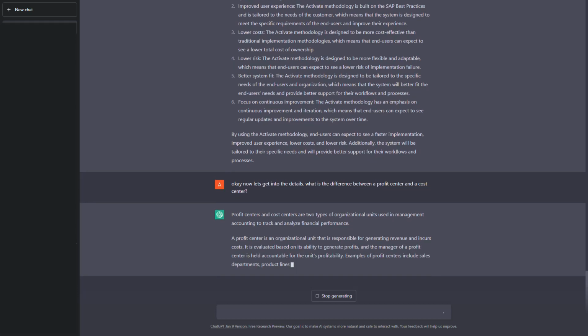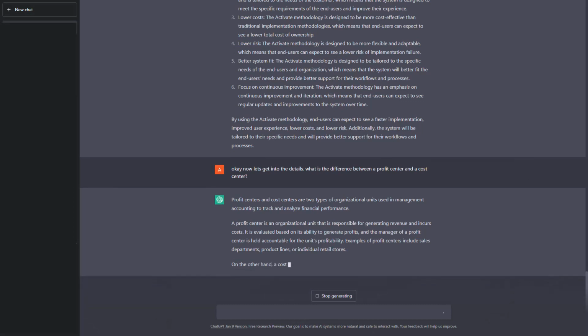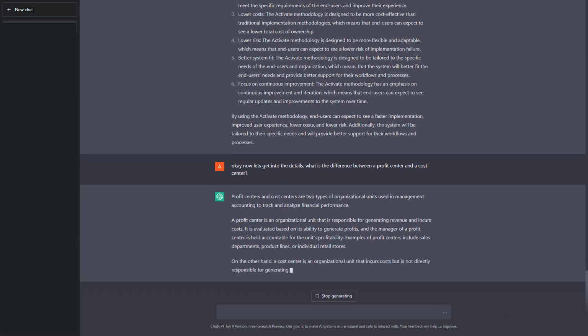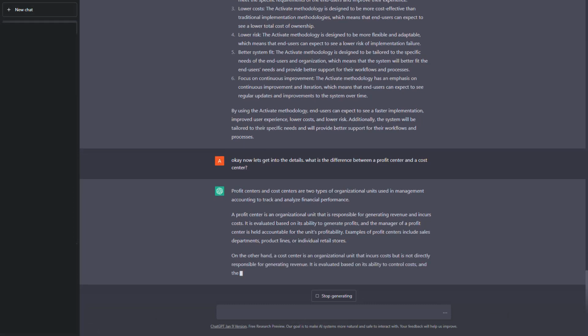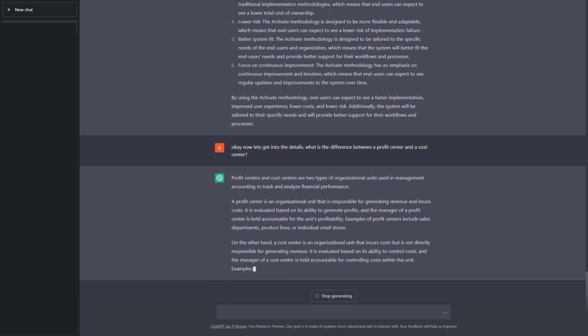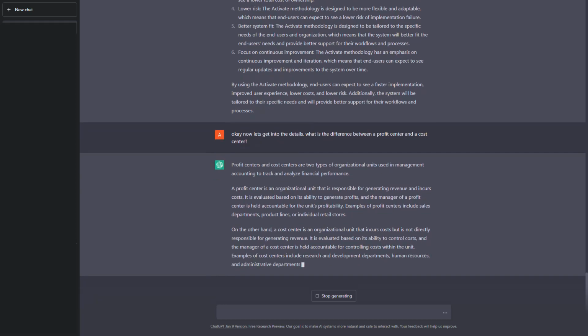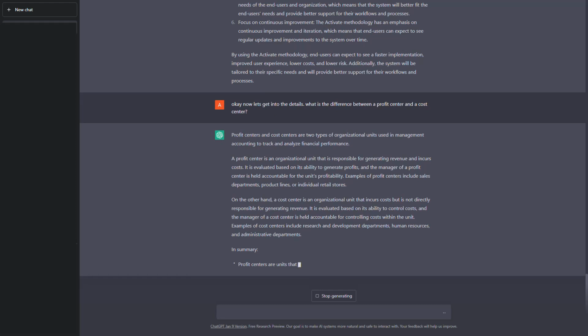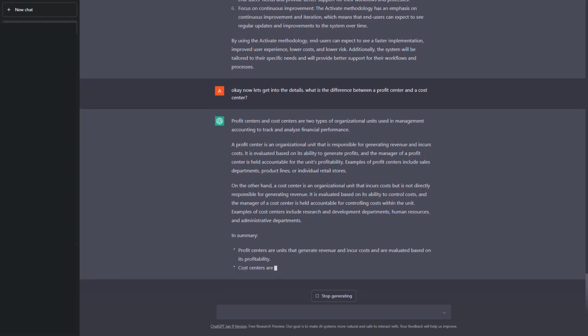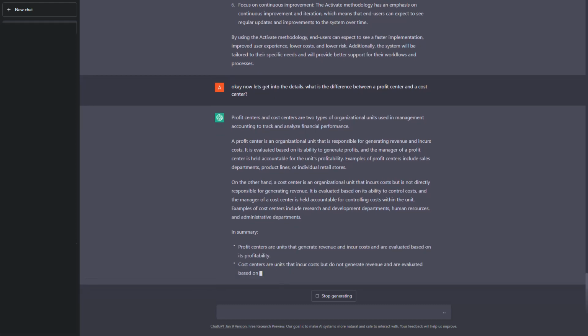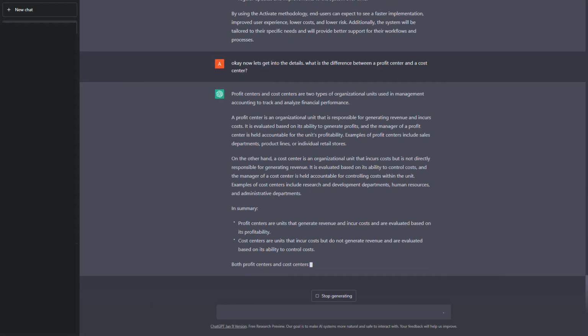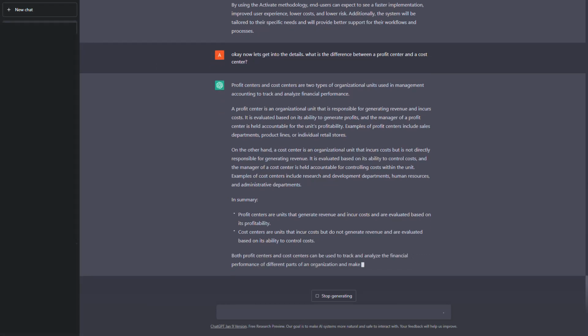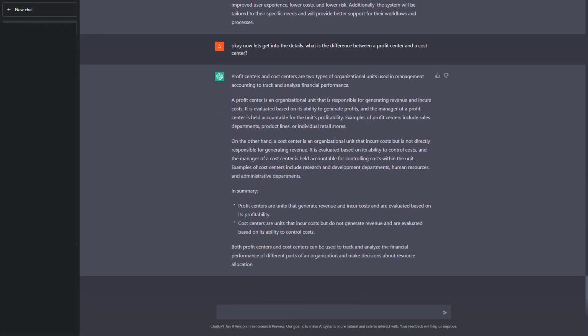Okay, it says the profit center is an organizational unit that is responsible for generating revenue and incurs cost. Perfect. And a cost center is a unit that incurs cost but is not directly responsible for generating revenue. So again, if it is a textbook definition, a standard SAP definition, then ChatGPT is really acing it. There is no doubt that it can fetch a proper result over the internet and provide it to us, unlike Google where we need to keep on searching for a proper result.